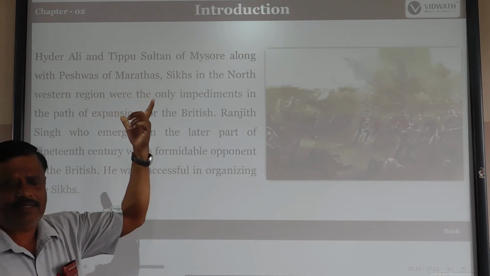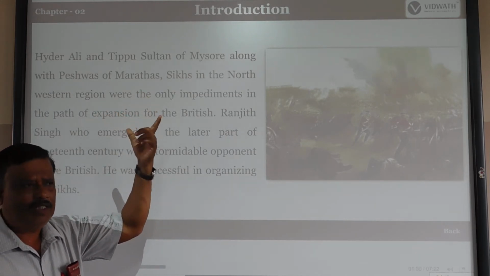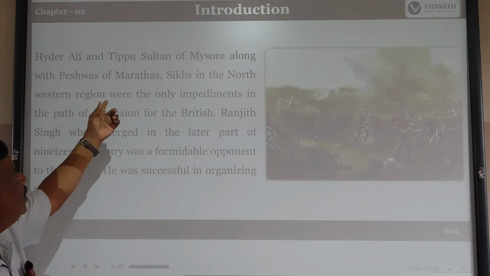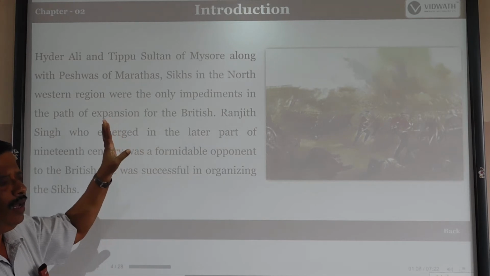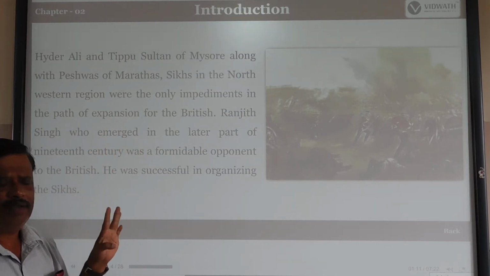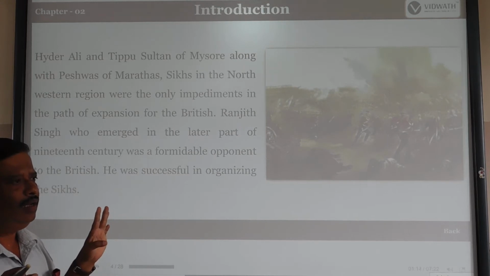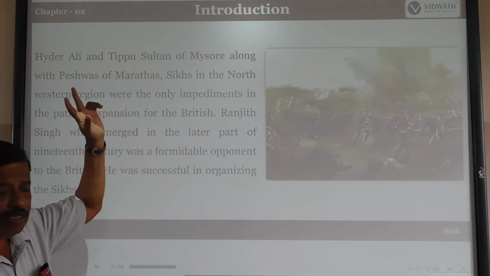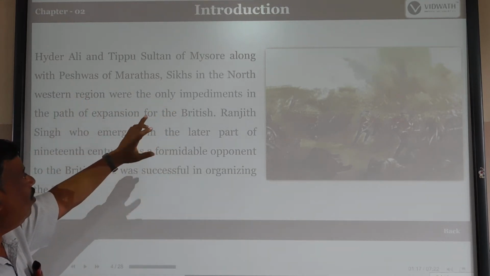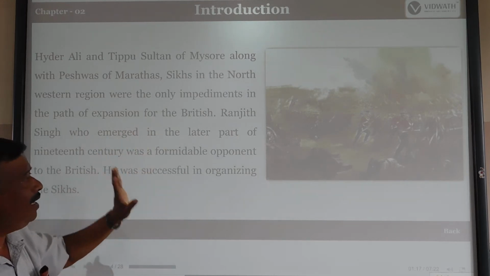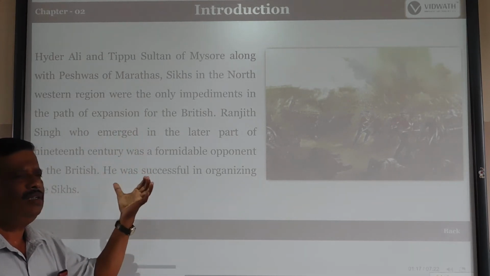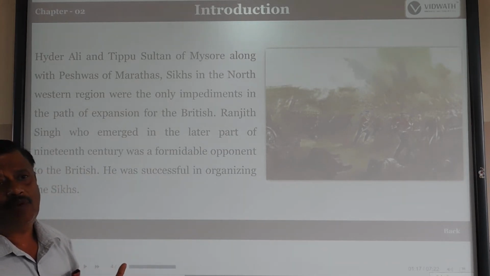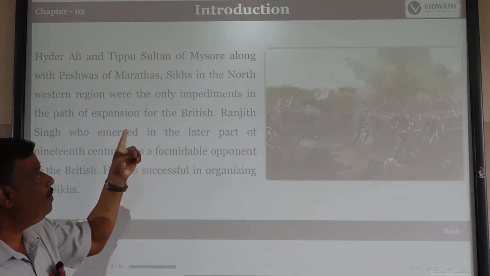Here, the eminent figures in the Mysore state were Hyder Ali and Tipu Sultan, along with the Peshwas of the Marathas. So the remaining fit and strong kings in Mysore, the Maratha Peshwas, and the Sikhs in the north, and the western region were the only impediments in the path of British expansion. These people did not give the British the opportunity to expand their supremacy over India.